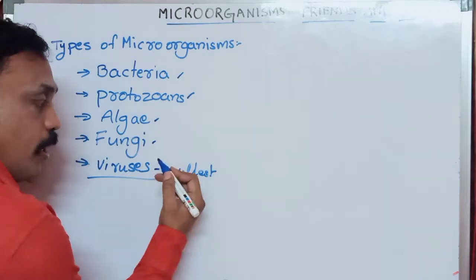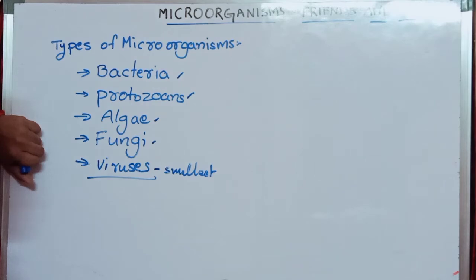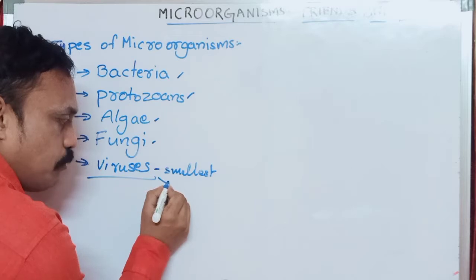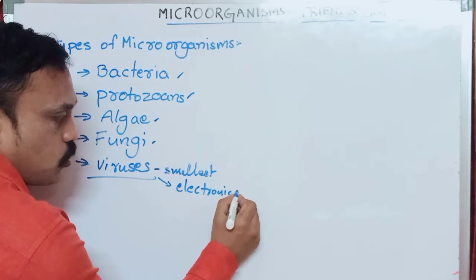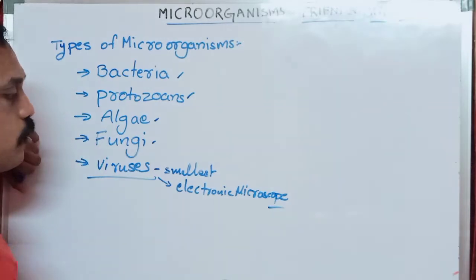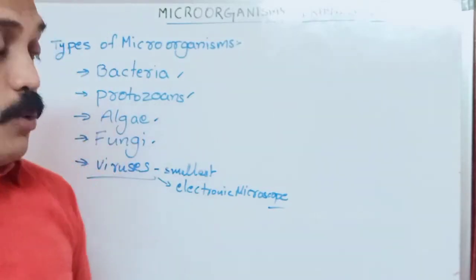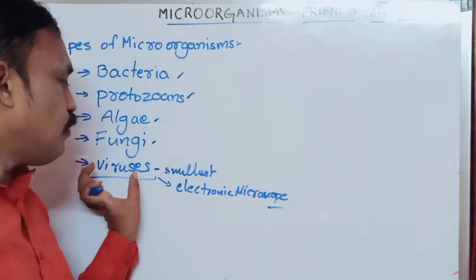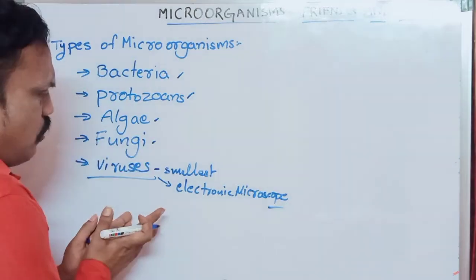That means we cannot see them using what? A simple microscope. If you want to observe viruses, they are only possible to see using an electron microscope. It is not possible to see them using a simple microscope. Generally we are discussing what? Coronavirus. If you want to observe any virus, it is only possible using an electron microscope only.